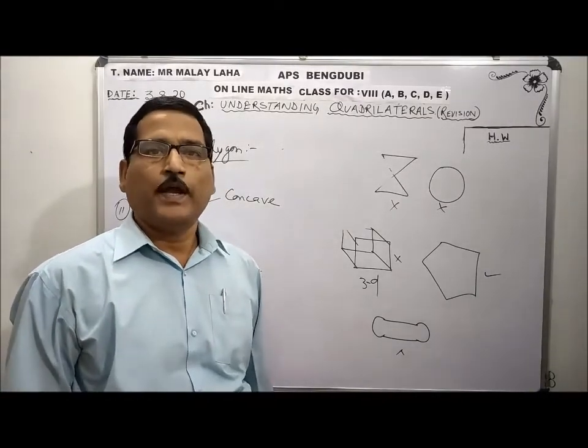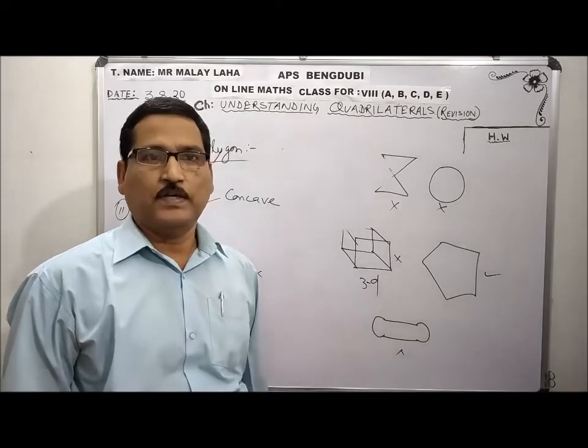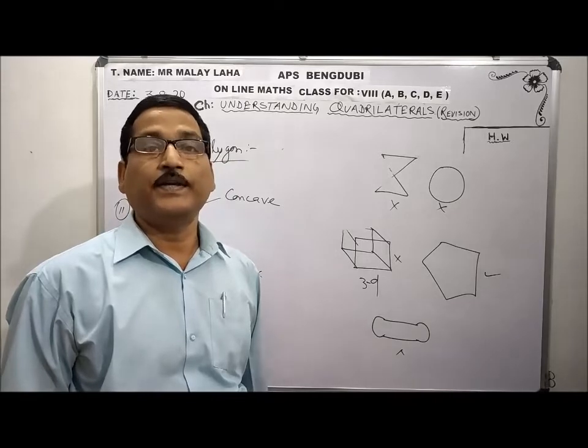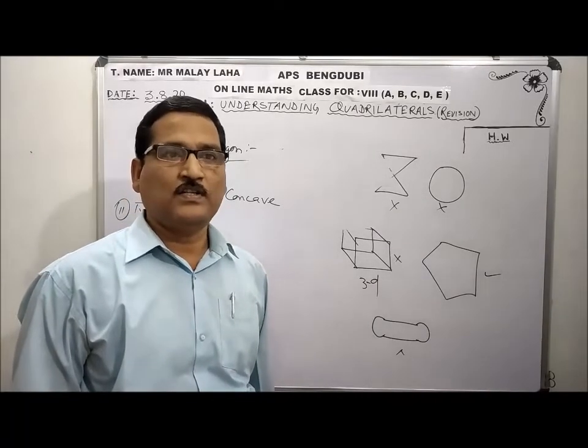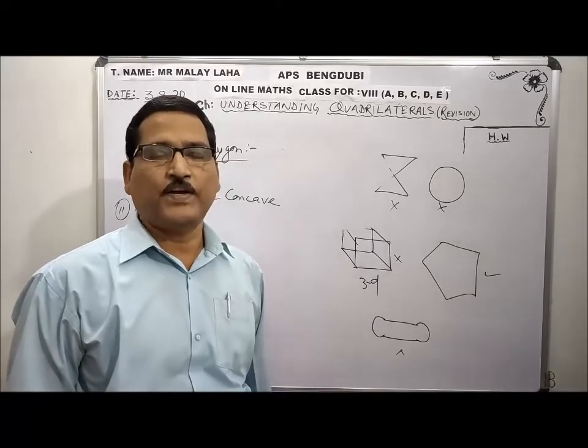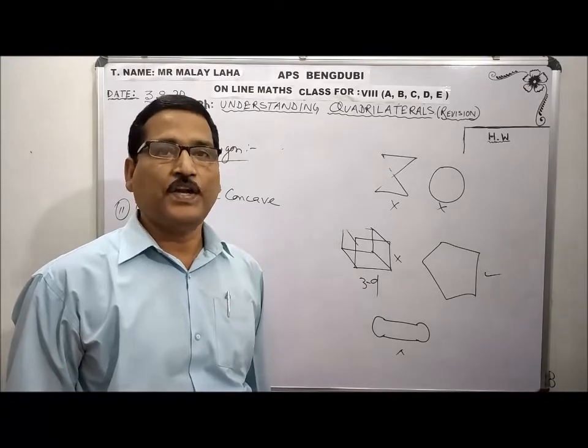When any of the interior angles of a polygon is greater than 180 degrees, and in that situation one or two diagonals remain outside the figure, then it is a concave polygon.